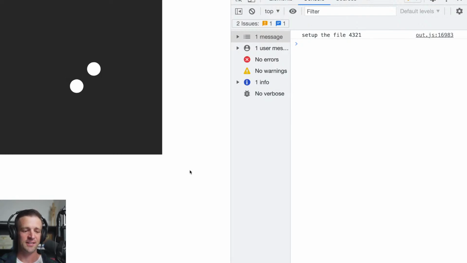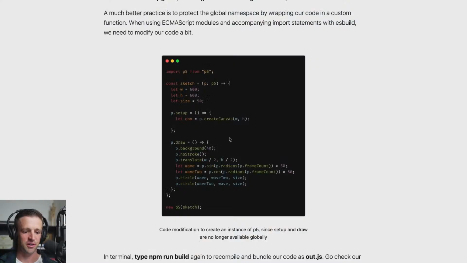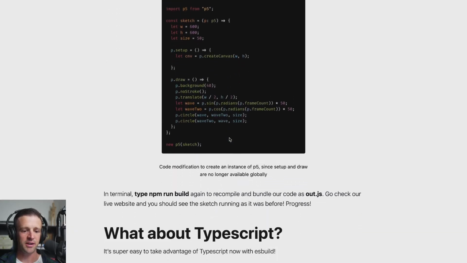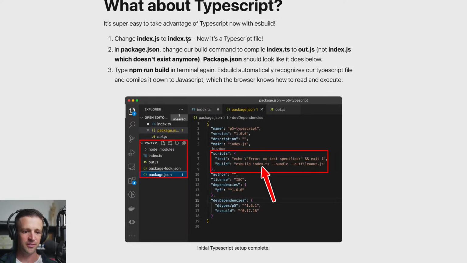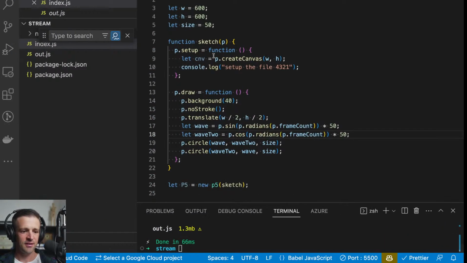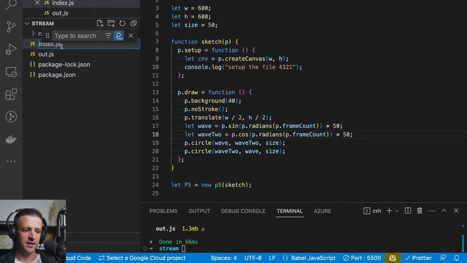So TypeScript is going to be the next thing that really helps us to not have to deal with, did I need to put p in front of this thing, the p dot or whatever. So we're closing in on the home stretch here, which is good. But the main thing we need to do is wonder, what about TypeScript? So funnily enough, all we have to do is change this index.js to index.ts.